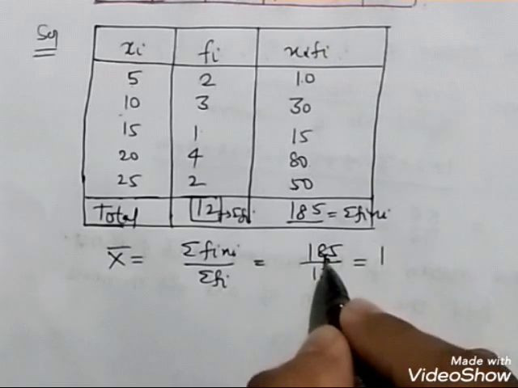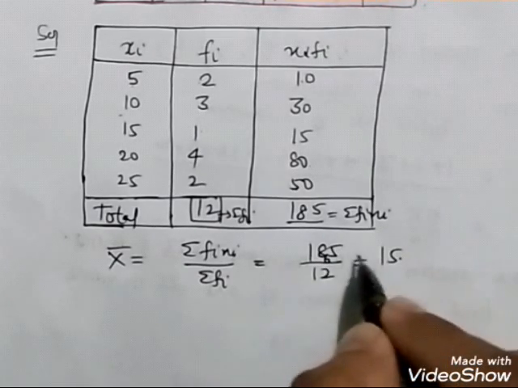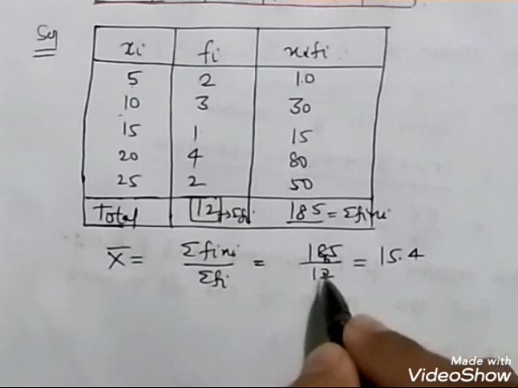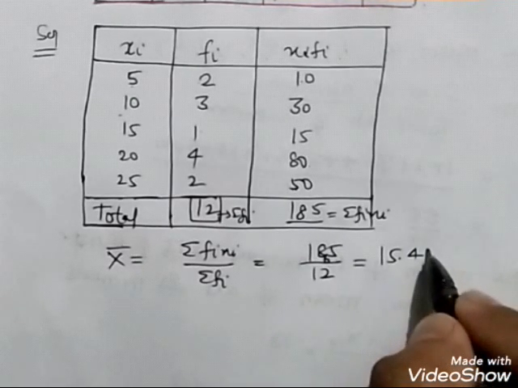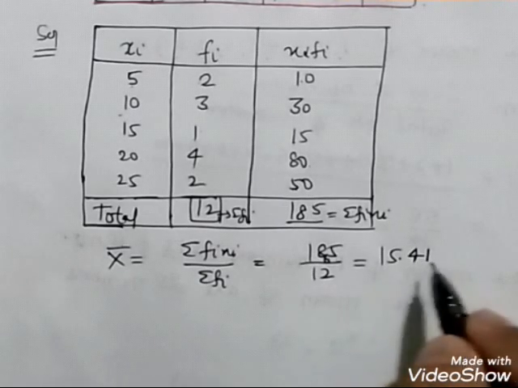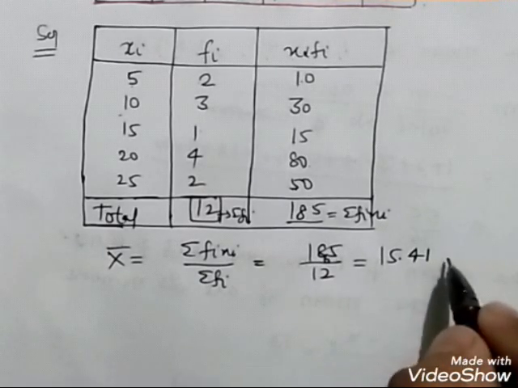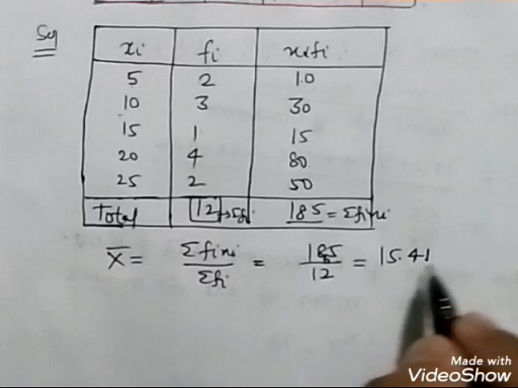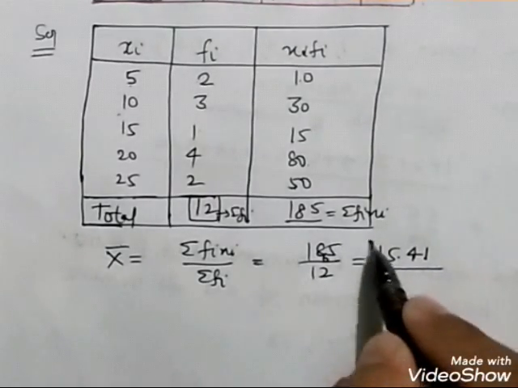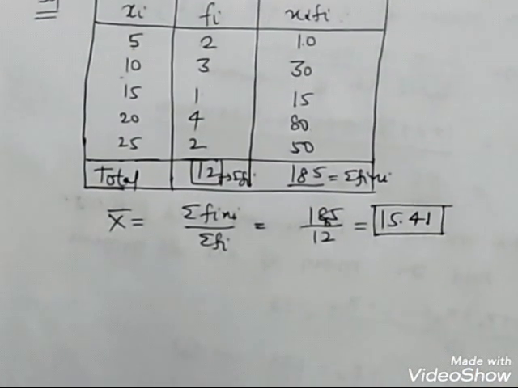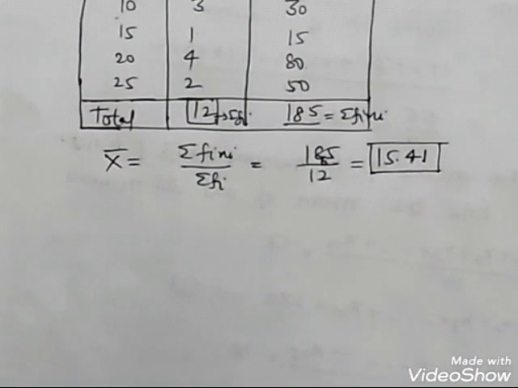12 ones are 12. 12 fives are 60. 12 fours are 48. 12 ones are 12. 80. I think this is more than enough. Up to 3 decimal places you can calculate. This is our mean. Okay, quite easy to calculate. Okay, moving to the next sum.